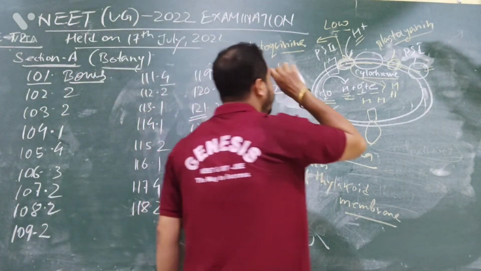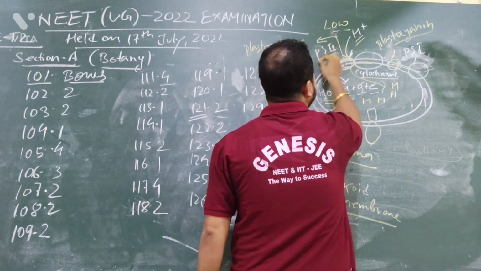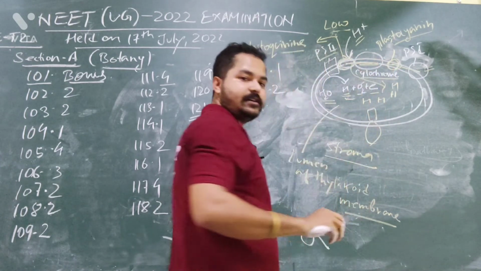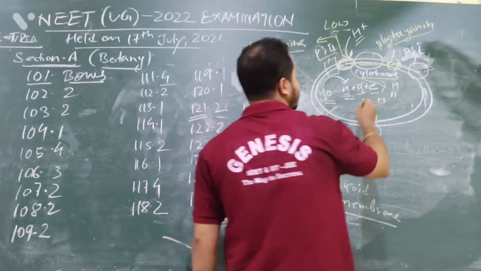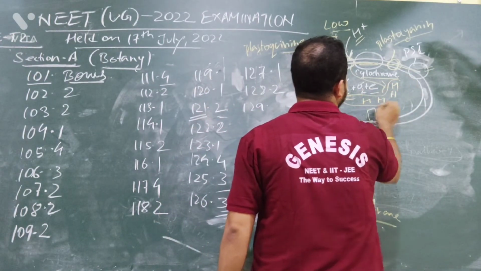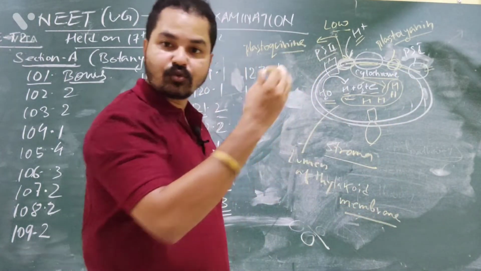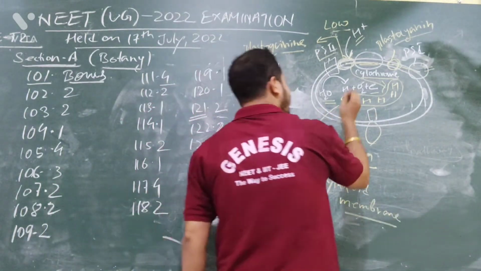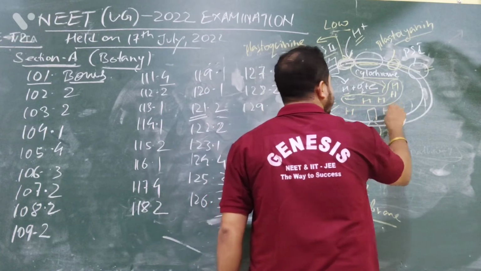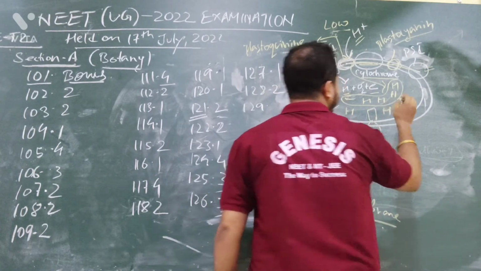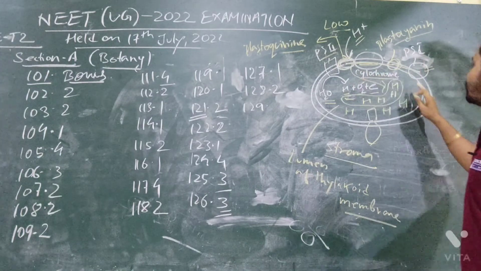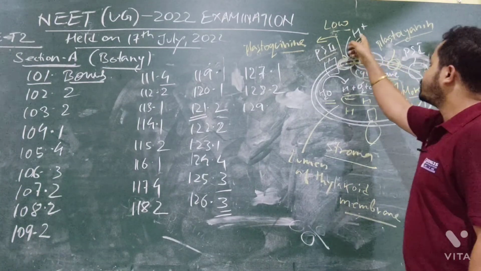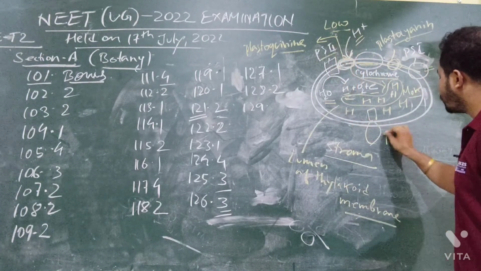As a result, when the electron goes from photosystem 2 to plastocyanin and reaches the cytochrome, energy will be released here. When the energy is released, this hydrogen will try to come out. Otherwise, the thylakoid membrane will break. Another thing to keep in mind is that inside the lumen of the thylakoid membrane, the hydrogen concentration is more, and outside in the stroma, the hydrogen concentration is low. As a result, it will create a proton gradient.